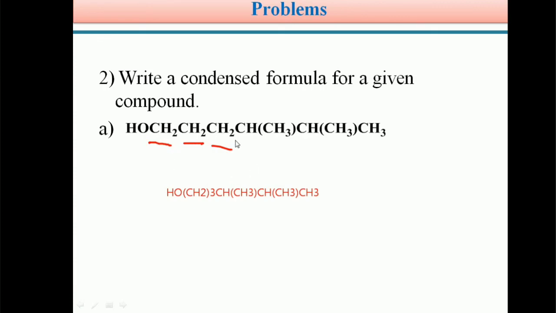So 3 identical CH2 groups are written as CH2 with a subscript. In subscript we write a 3. So this is the condensed formula representation of the given compound.